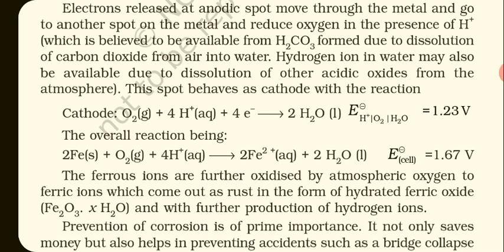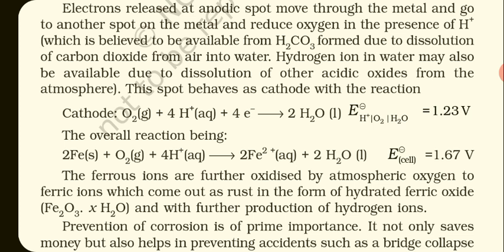Electrons are released at an anodic spot, move through the metal and go to another spot of the metal and reduce oxygen in the presence of H+ ion, which is believed to be available from the carbonic acid. H2CO3 is known as carbonic acid, formed due to the dissolution of carbon dioxide from air into water.